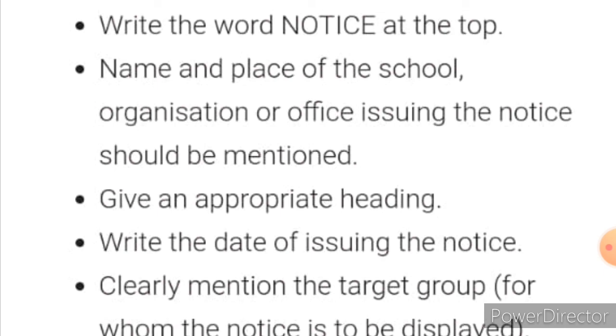Office issuing the notice should be mentioned. That is, who is issuing the notice. So the company's name, or the name of the institution, or the name of the organization, should be written.